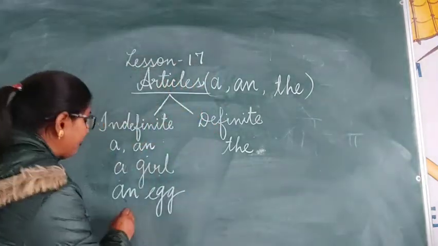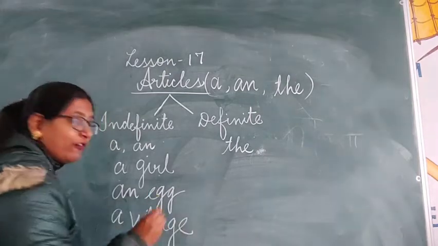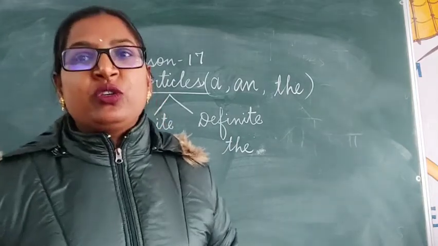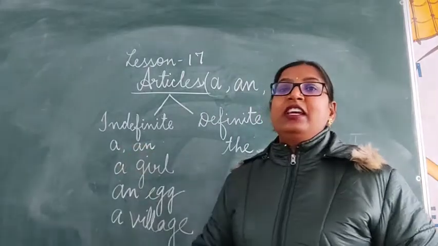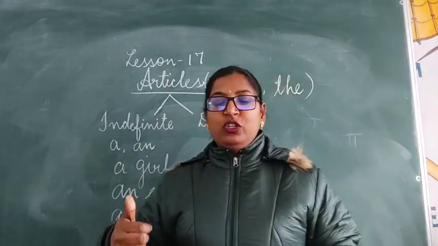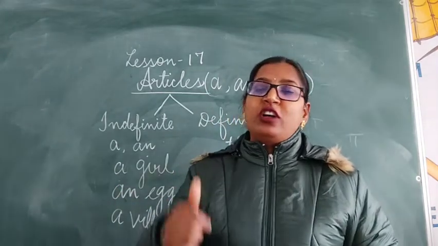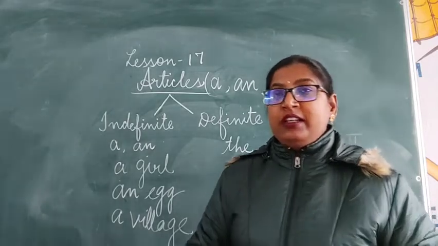If I say a village, it can be any village. We are not talking about any particular village. So the indefinite articles a and an refer to anything, any person or any place. They do not refer to a particular person, place or thing.